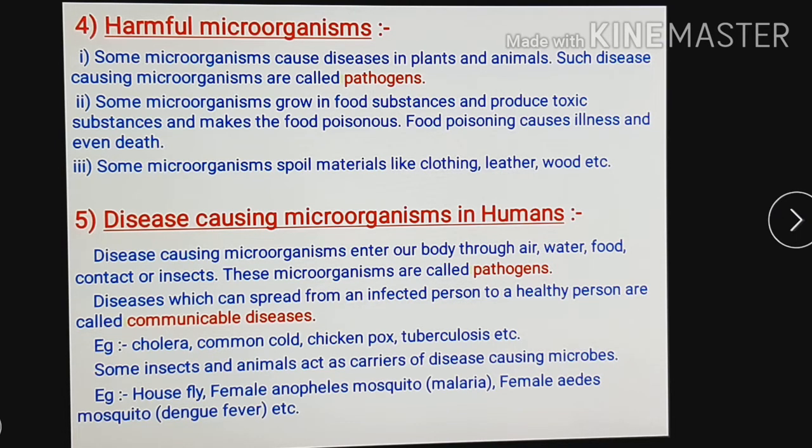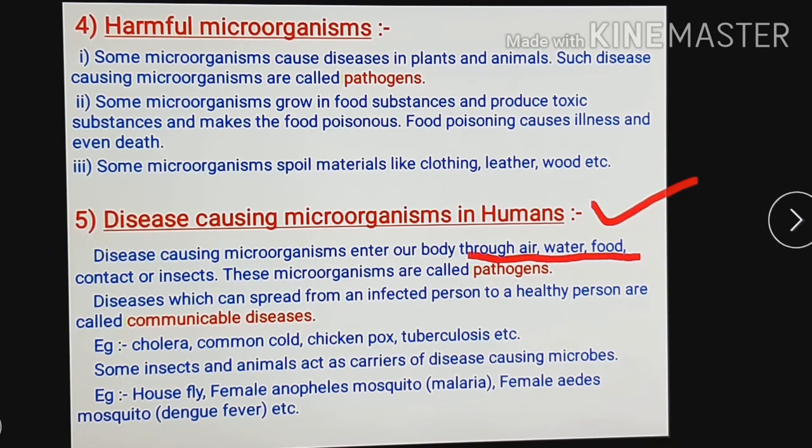Again, here the next point is disease causing microorganisms in human. Disease causing microorganisms enter our body through air, water, food. You should know how microorganisms, microbes or pathogens enter in our body. So they enter through air, through water, through food.